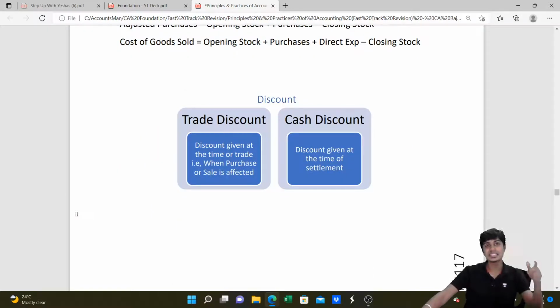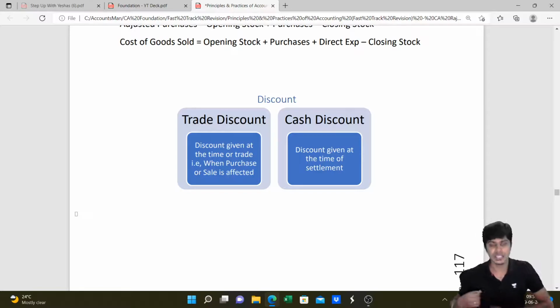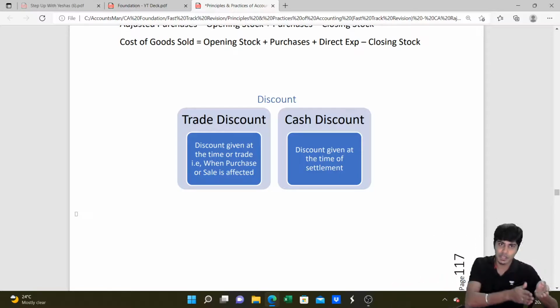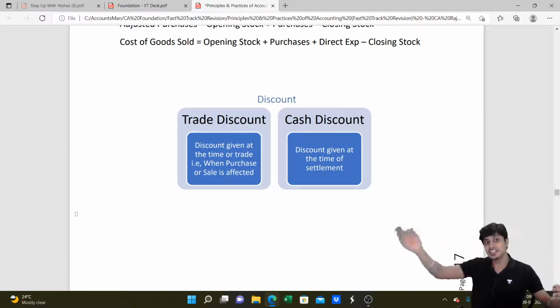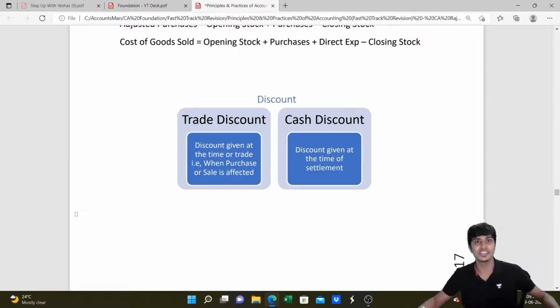Next thing is discount. With regard to discount, in the questions there can be two sorts of discount: trade discount and cash discount. Trade discount is a discount given at the time of bargaining, purchase, or sale. This will be adjusted against the price to arrive at the net figure. However, cash discount is a discount given at the time of settlement in cash, not at the time of trade. You bought the goods today or you sold the goods today, and this needs to be settled in cash at a later date. On that later date when it is settled in cash, that's when we give or receive discount. That, my friends, is cash discount.